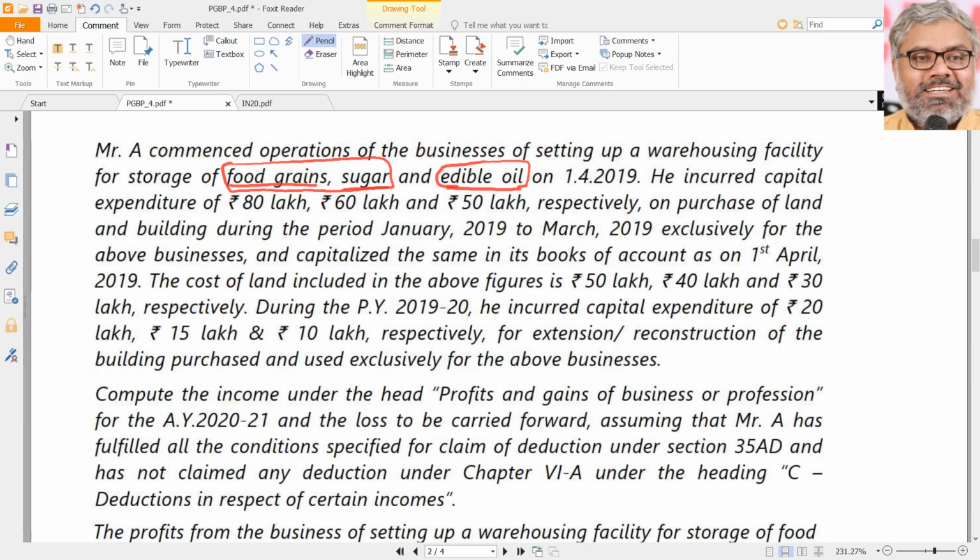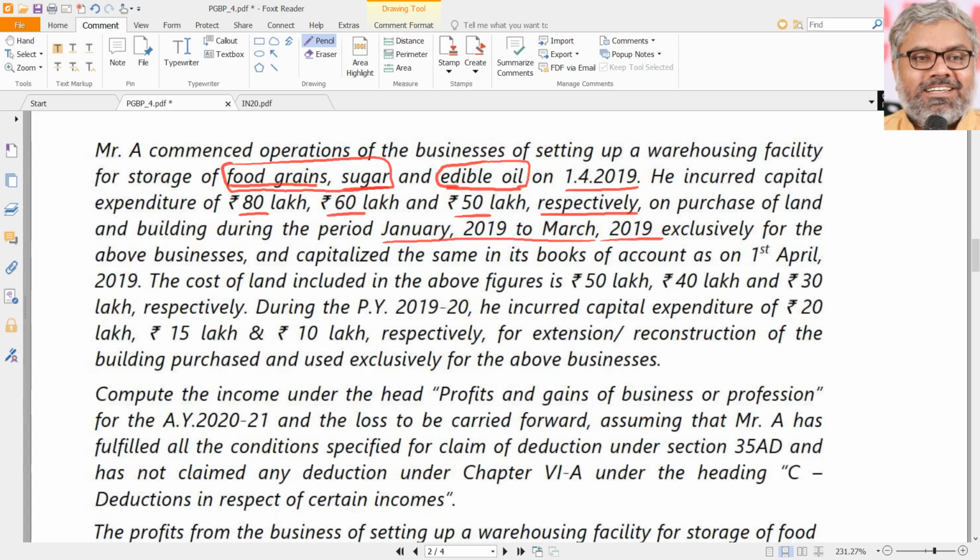When he has started, at the beginning of the previous year, he incurred capital expenditure of 80, 60 and 50 lakhs respectively. Means in the same sequence: 80 lakhs for food grains, 60 for sugar, 50 for edible oil, on purchase of land and building during the period January 2019 to March 2019, exclusively for the above businesses, and capitalized the same in its books of accounts as on 1st April 2019.